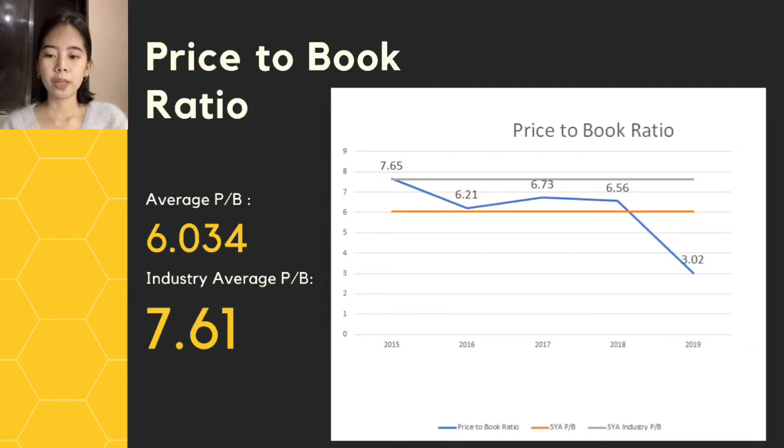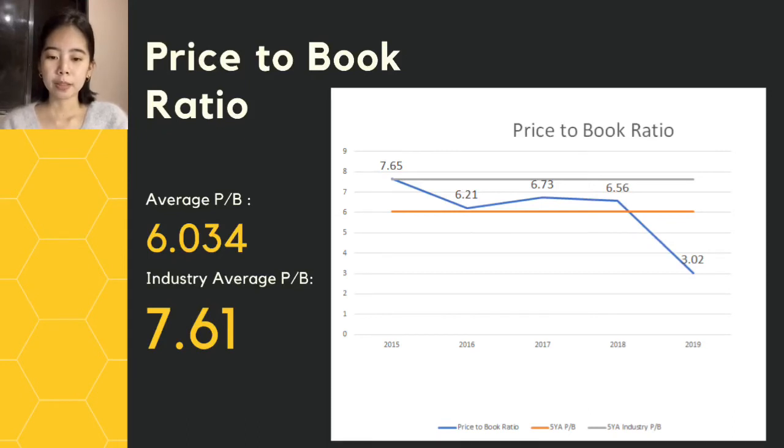How are we going to know whether it is good or bad? There is a rule of thumb that says when the price to book ratio is above 1, then you are paying a lot for shares, and that is because the current market price per share is greater than its book value.